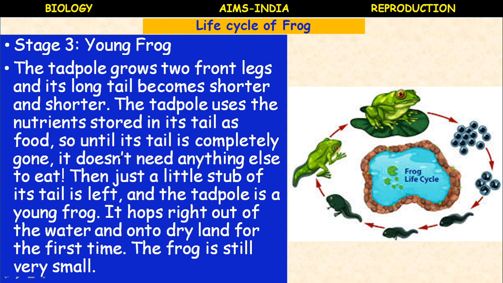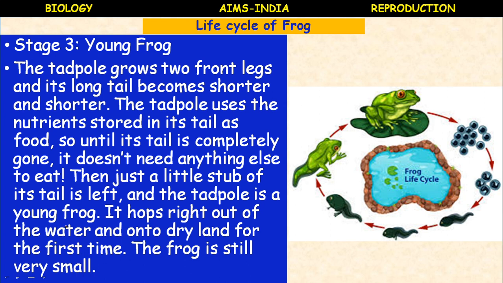So until its tail is completely gone, it doesn't need anything else to eat because reserved food material is present in the tail region. Then just a little stump of its tail is left, and the tadpole is now converted into a young frog. Now it starts hopping. First only hind limbs are formed, leaping movement. Now it hops right out of the water and onto dry land for the first time.